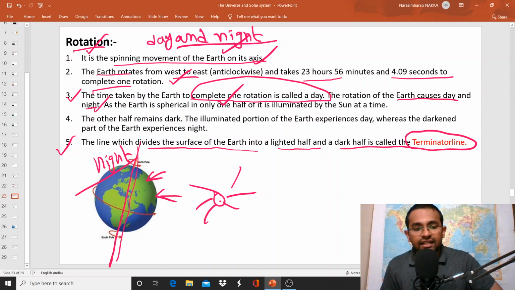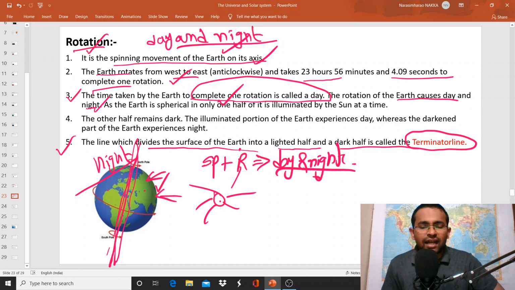So this line is called terminator line. It separates day and night. And of course, day and nights are the result of rotation of the earth, and of course, because of its spherical shape. So spherical shape of the earth plus rotation leads to day and nights.